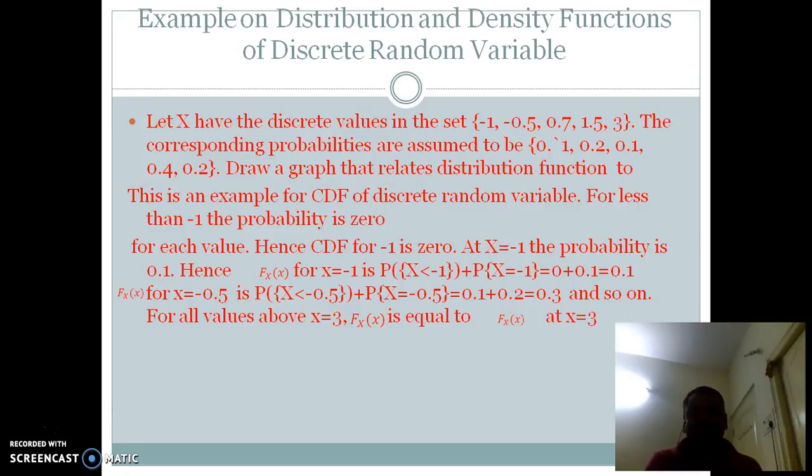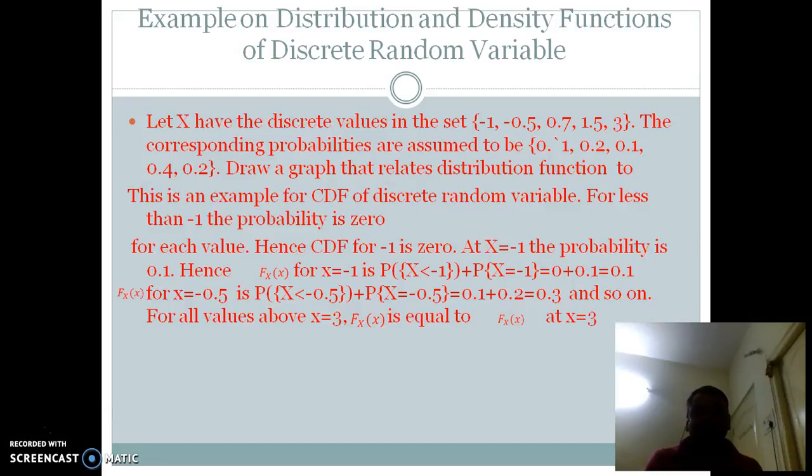The corresponding probabilities are assumed to be, respectively, 0.1, 0.2, 0.1, 0.4, 0.2. Draw a graph that relates the distribution function to the random variable.